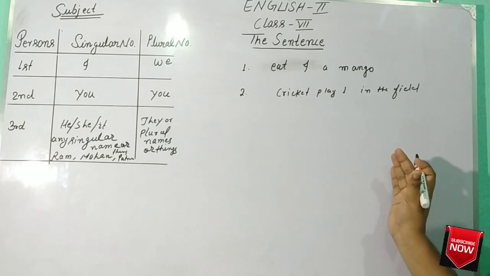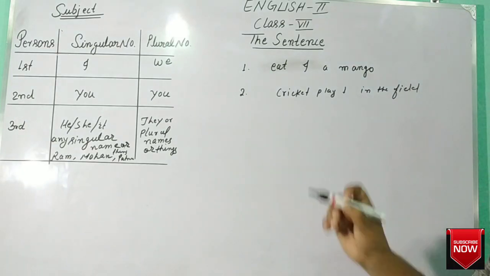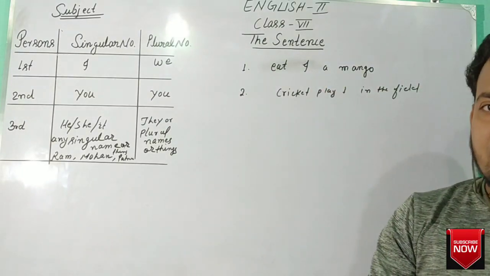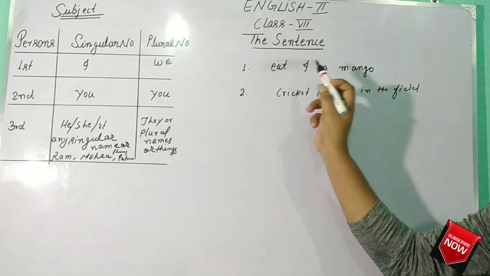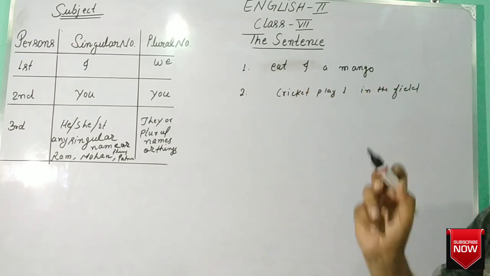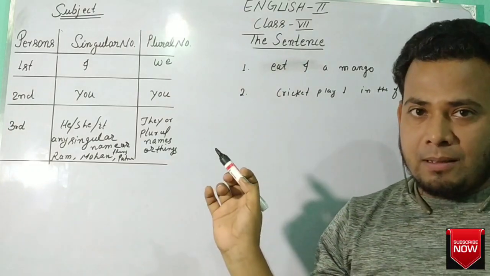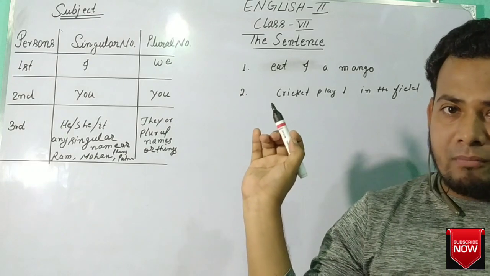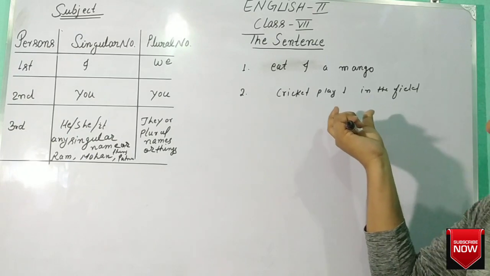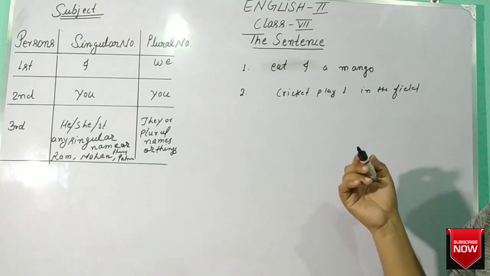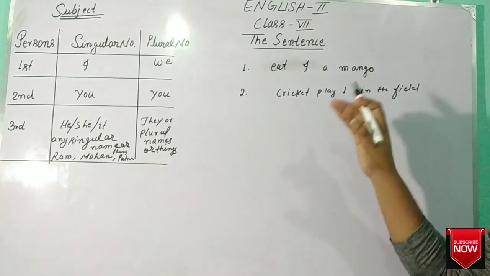Is it a sentence? "It I a mango." Now consider this group of words. You will say, sir, it is not a sentence because the words are not arranged in proper order. Same like "Cricket play I in the field." In this group of words also, words are not arranged in proper order. It doesn't make good sense. So it is not a sentence.